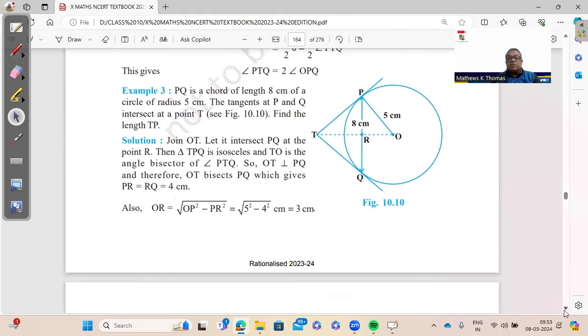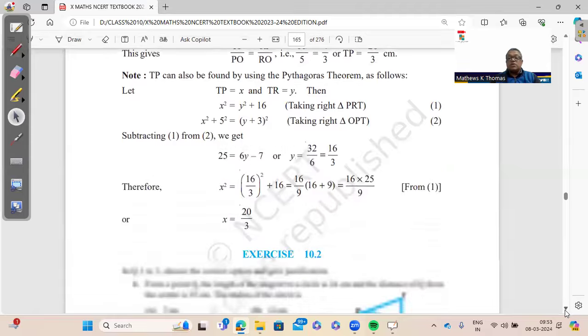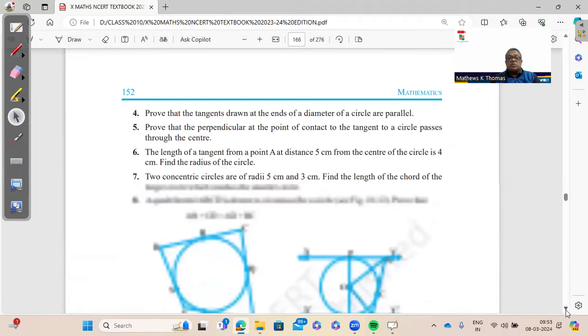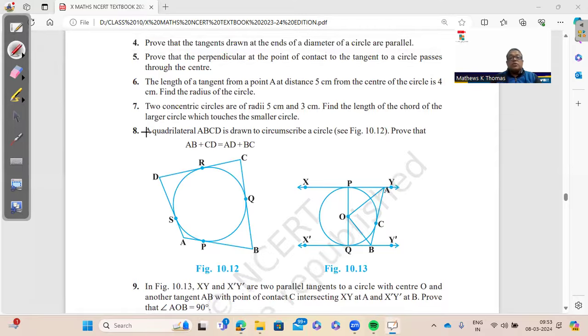And here we have very, very important, please note, example number 2, very important. And example number 3, very, very, very important. Go through examples 2 and 3 of the circle. Very important questions. And these are again, as I told you, 1-mark questions. Go through that. But our important questions for this chapter are definitely question number 8 and question number 9. These are two very important questions.